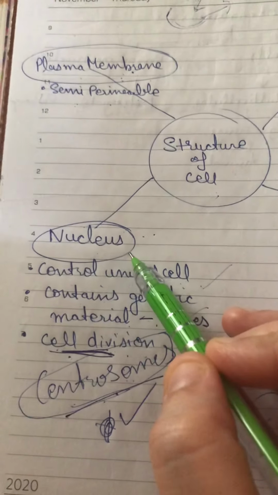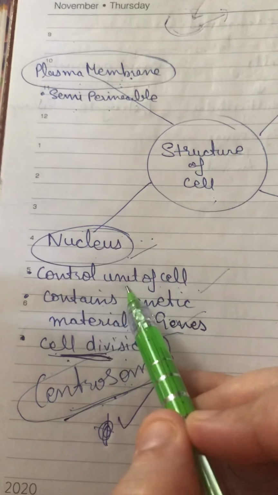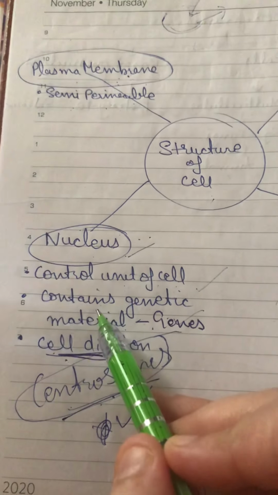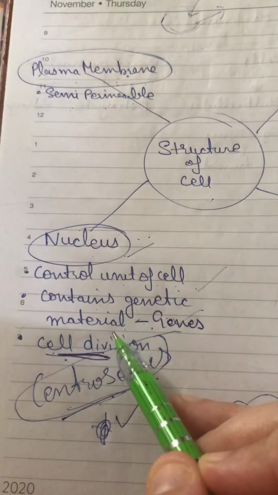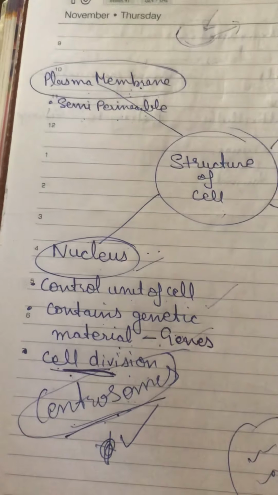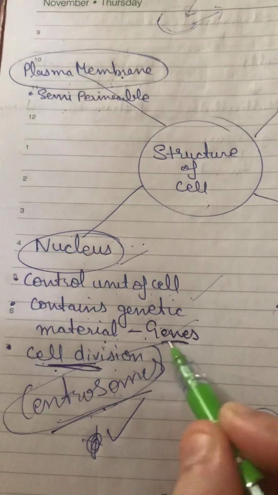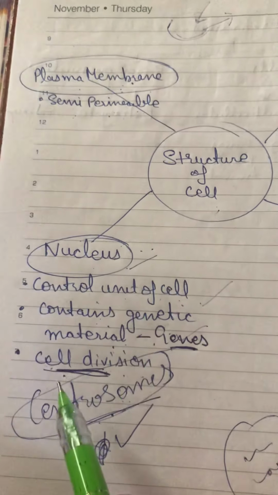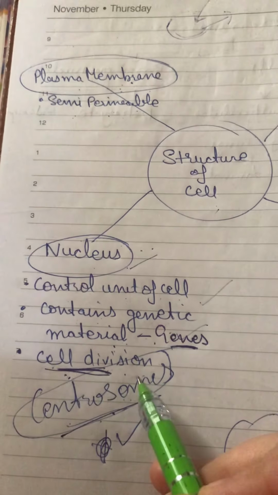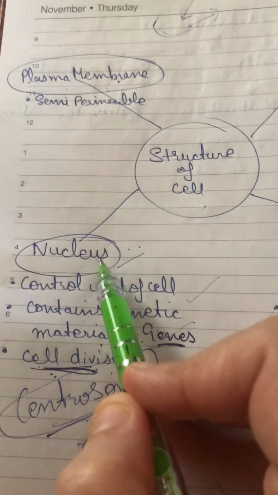Next we have the nucleus, which is the controlling unit of cell. It controls the functions of cell. Also it has the genetic material, which is that material which brings one generation's characters to the offspring. So these carriers are genes. Also nucleus does the cell division. The cell division is done by centrosomes that are present in nucleus.